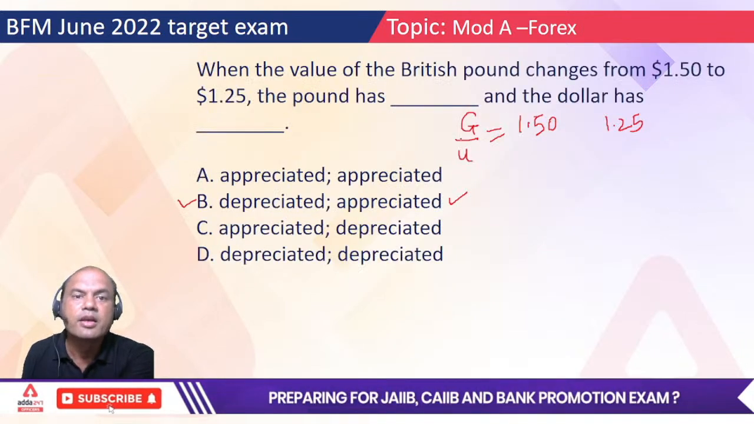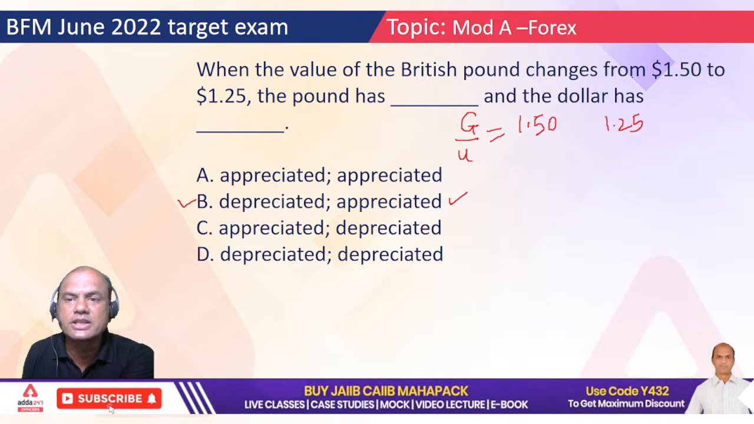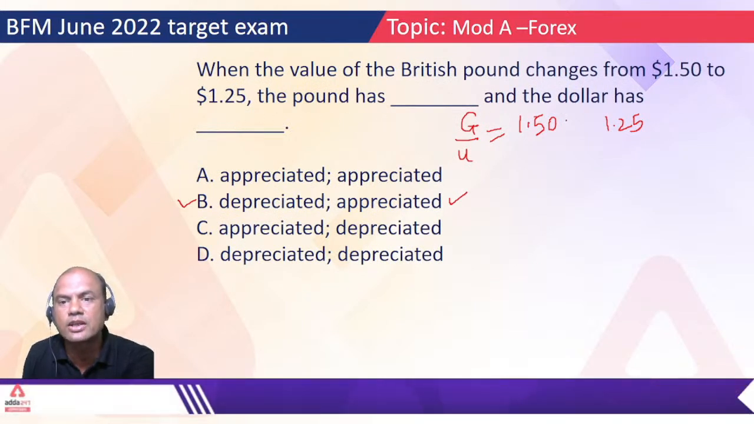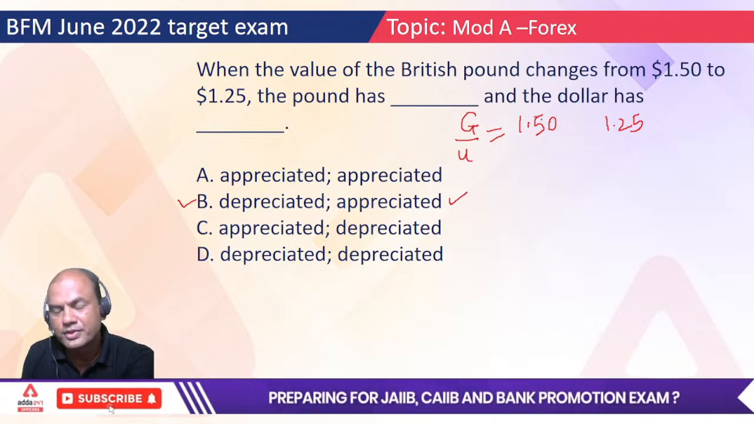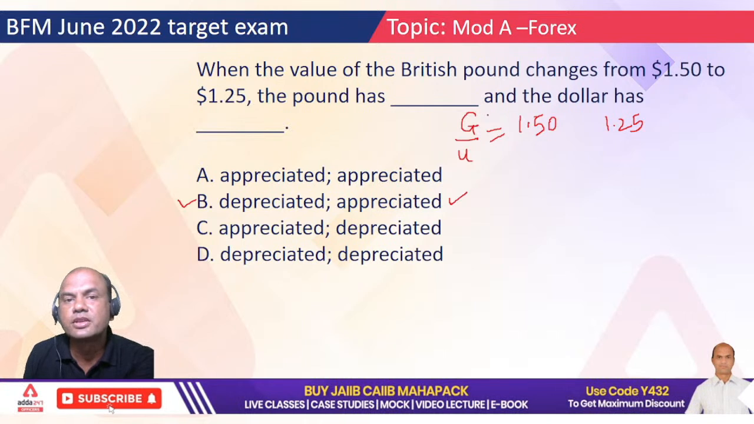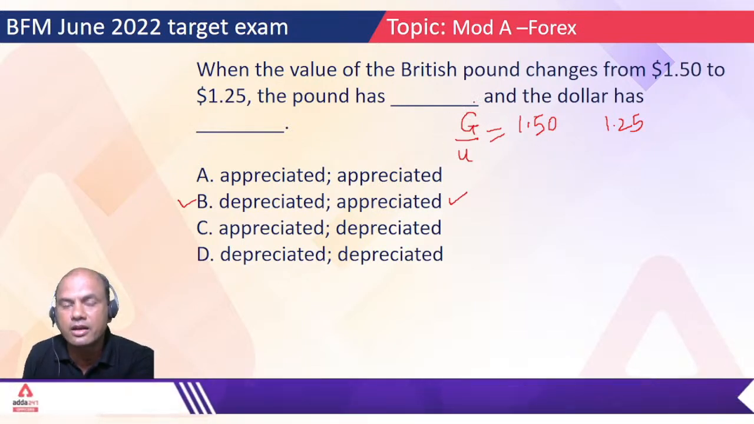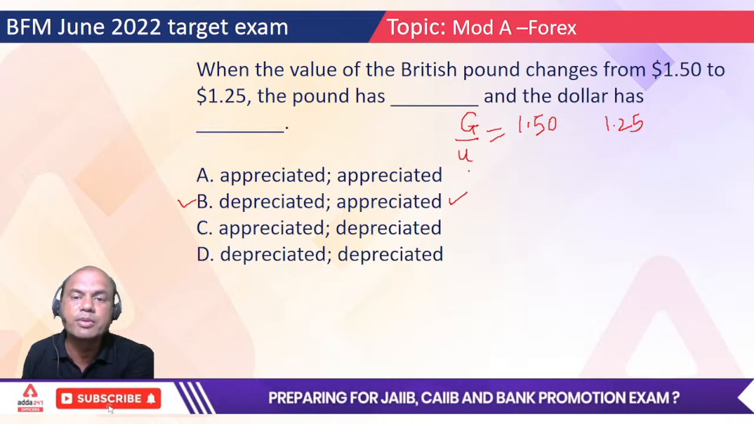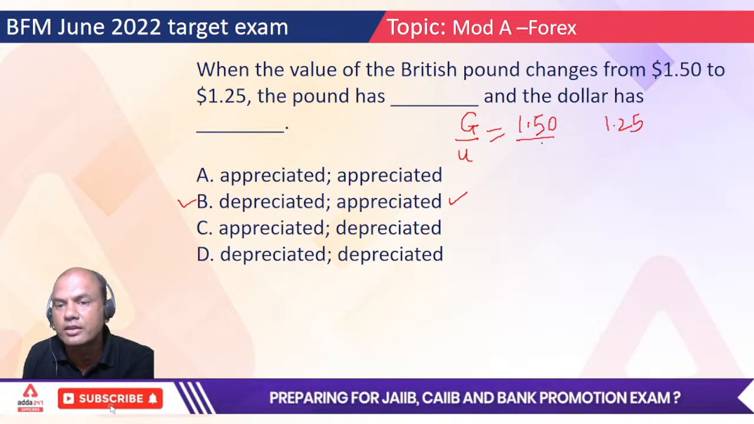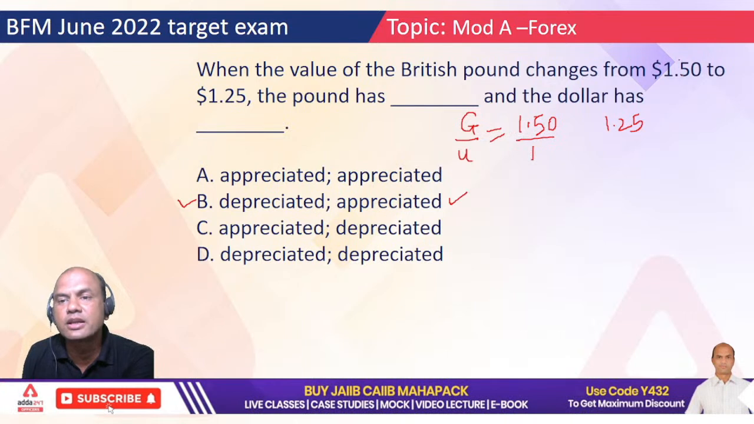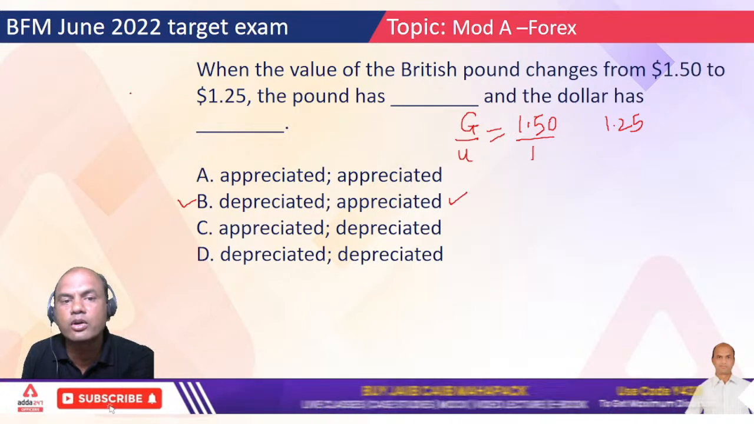When the value of British pound changes from 1.5 to 1.25, the pound has dash and dollar has dash. Now this is a different question. Why? Because the point is GBP is always quoted in the indirect rate. So earlier GBP to USD was 1.5 to 1, right? Now it has gone to 1.25.